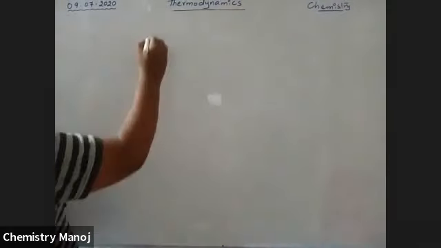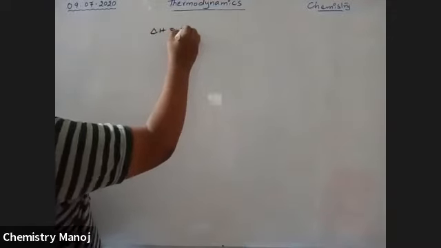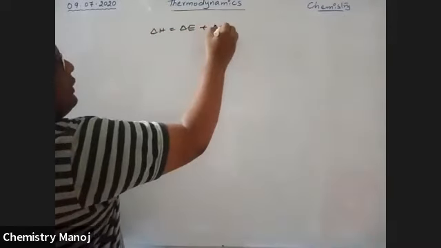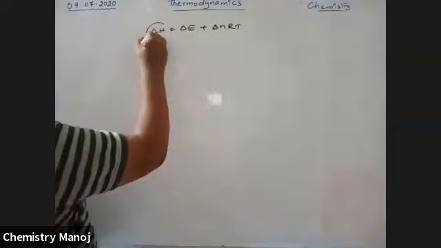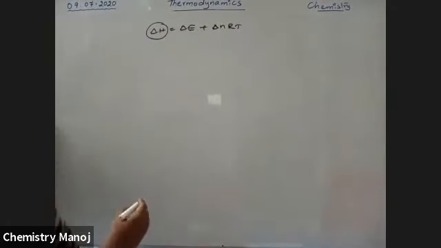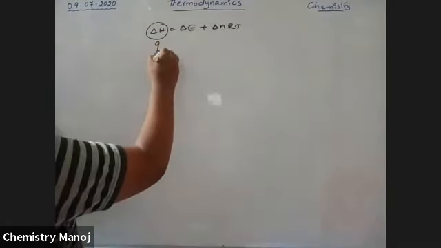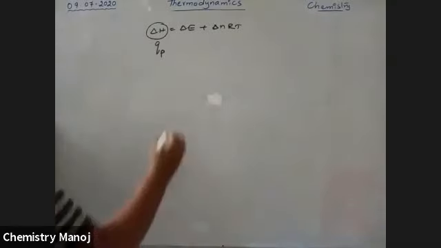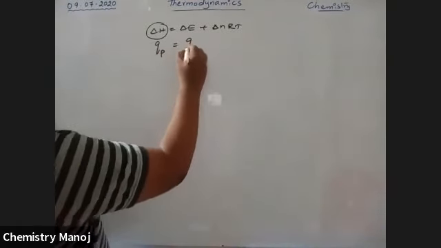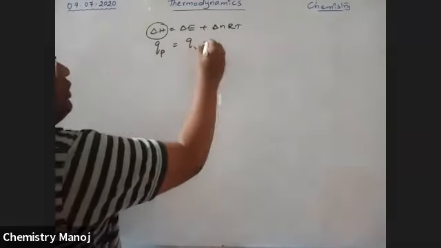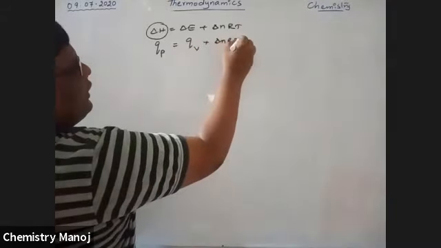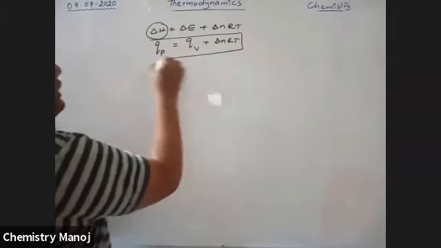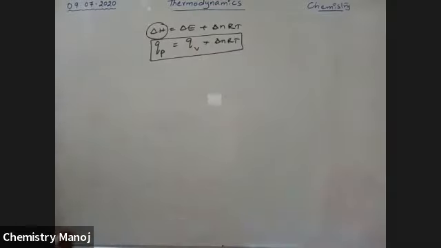Delta H is equal to delta E plus delta N RT. Delta H is the heat content of the system at constant pressure, which is taken as QP. Delta E is the heat content of the system at constant volume, which is QV. It is also used for this case: QP is equal to QV plus delta N RT.